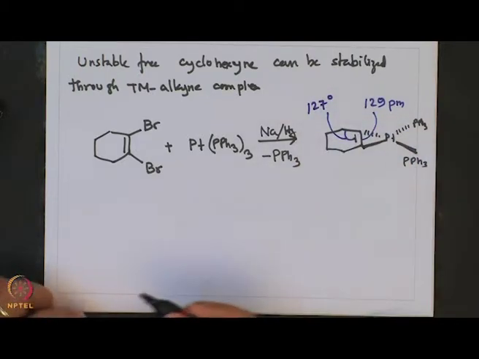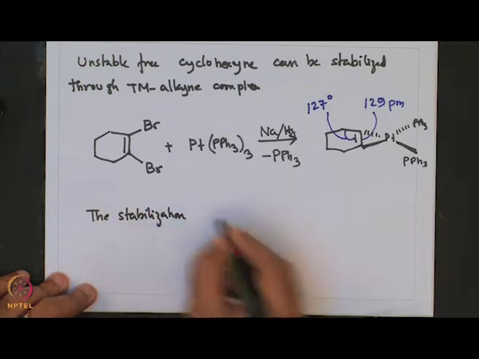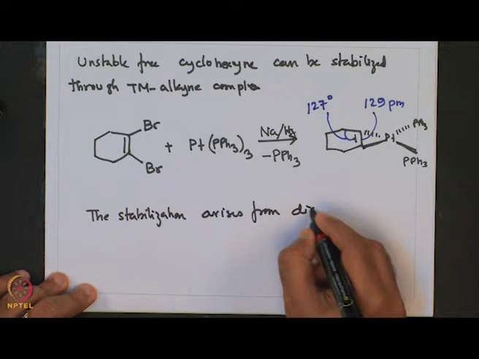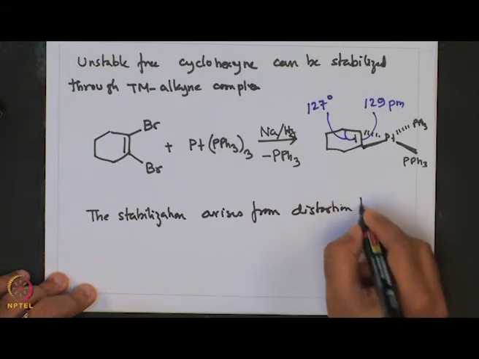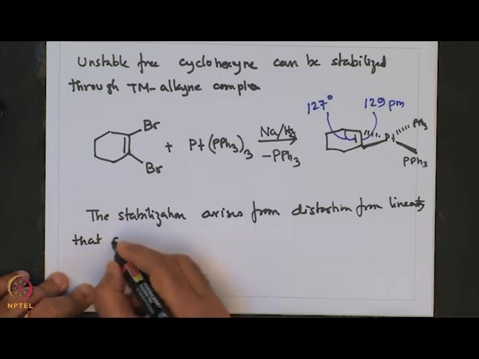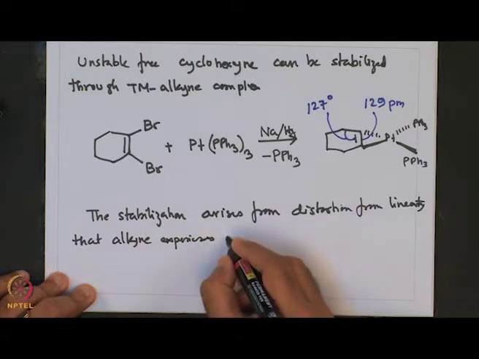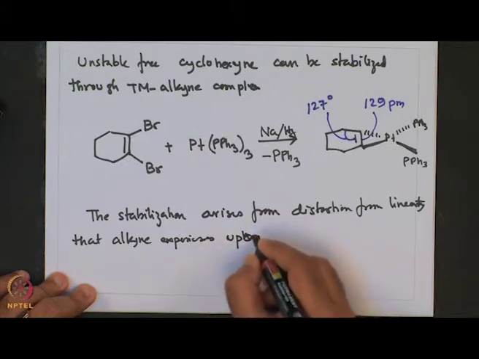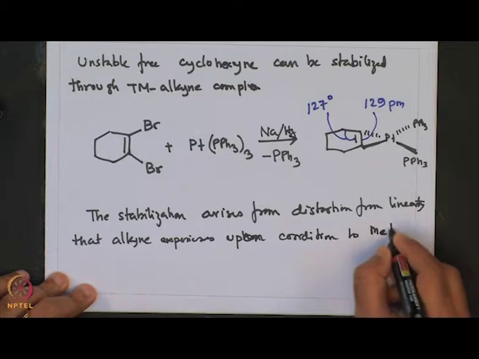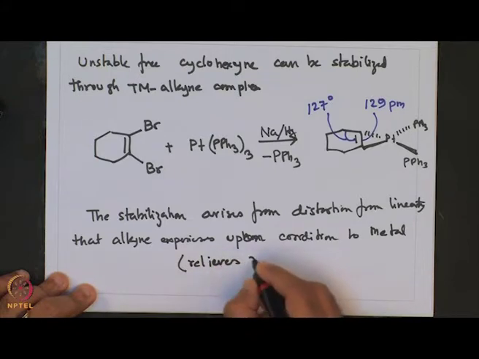So, one can see that the stabilization arises from distortion from linearity that the alkyne experiences upon coordination to metal, and this relieves ring strain.